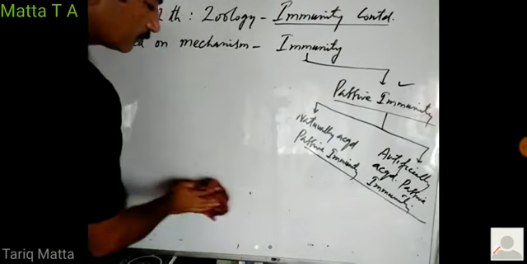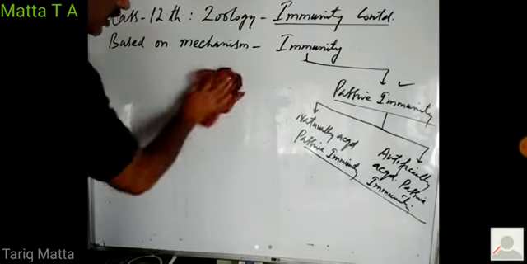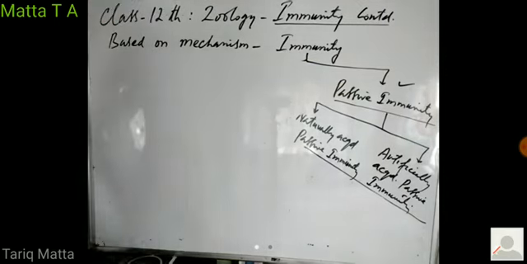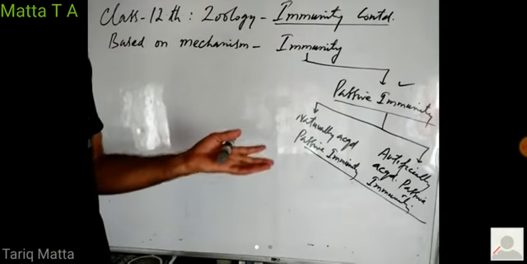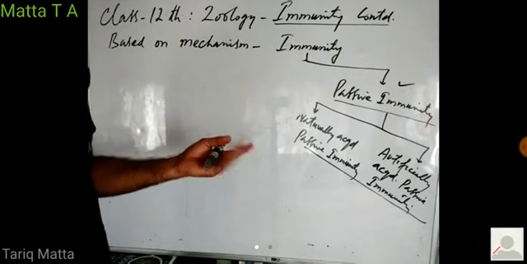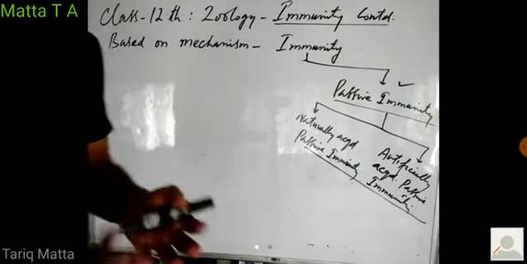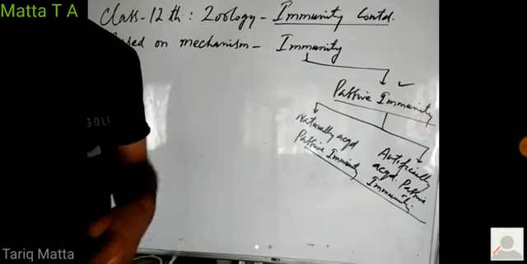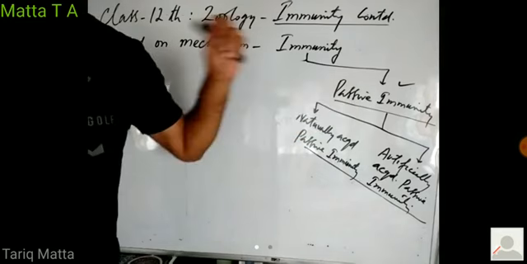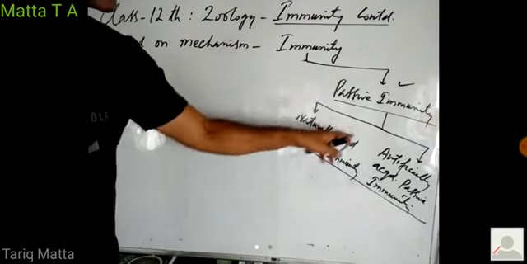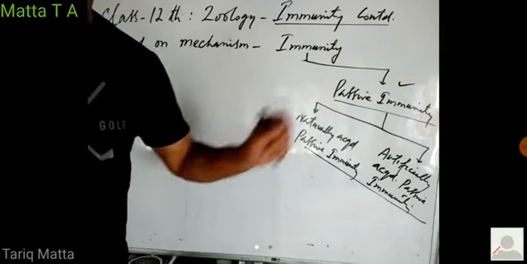As I told you, passive immunity is the immunity which is not developed by the activity of our own immune system. Because of certain reasons, our own immune system is not able to fight against the disease. So we have to get the immunity from some external source. When we receive immunity from an external source, we call it passive immunity, right? Now this passive immunity is of two types: naturally acquired passive immunity and artificially acquired passive immunity.